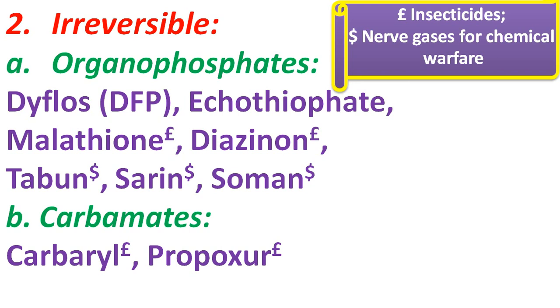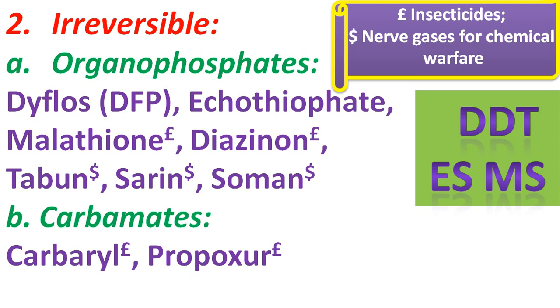So the organophosphate class includes certain drug agents which are to be memorized, and it can be arranged in a mnemonic, that is DDTESMS. Now DDT is a very common word which is very easy to memorize, and ESMS, if you are aware of mass spectrometry and electrospray, is a very common one. Okay, so organophosphates include the drugs as DDTESMS.